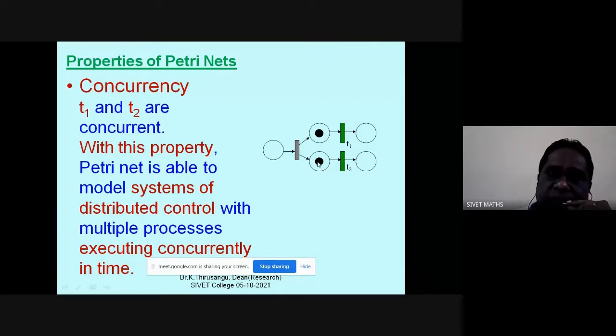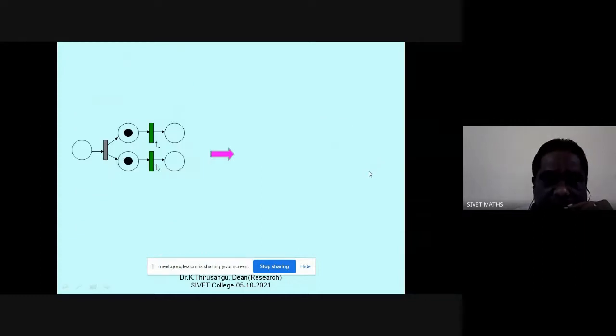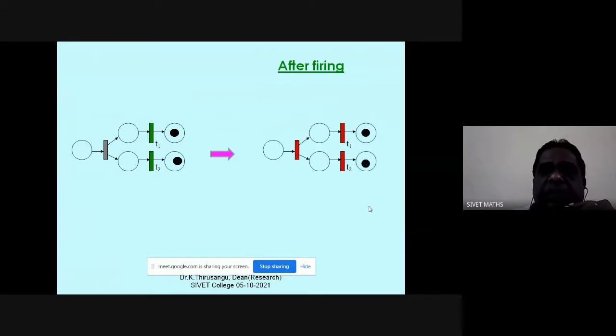It will take this token from this place and deposit into this place. So you see that now, this is done in parallel. This is called parallelism or concurrency. After firing, this is the output. So this is the behavioral aspect.